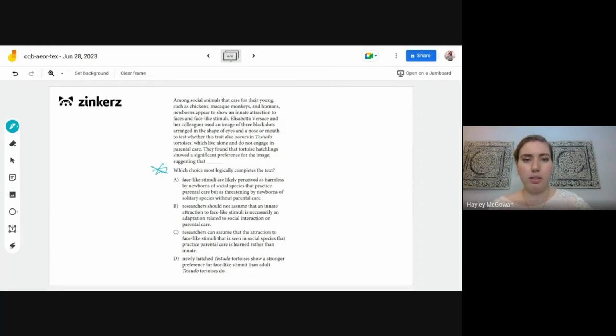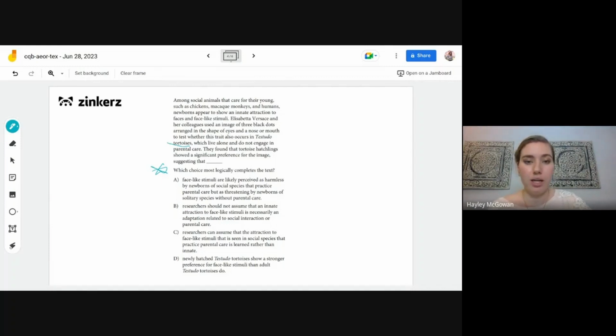Okay, so we're talking about social animals here, and that they show an attraction to faces and face-like stimuli. But then we also start looking at the tortoises instead, which are not social animals essentially. So it's a little bit different, these tortoises here. And then they found that the tortoise hatchlings still showed a preference for the image, which suggests what? So they're not social, but somehow they still have a preference for these kind of parental images.